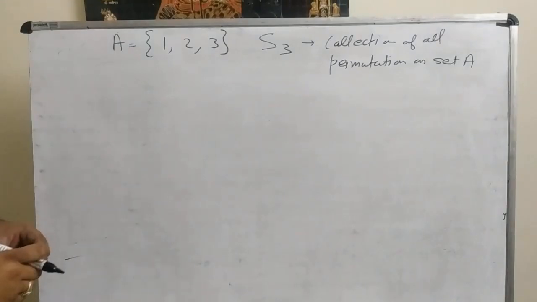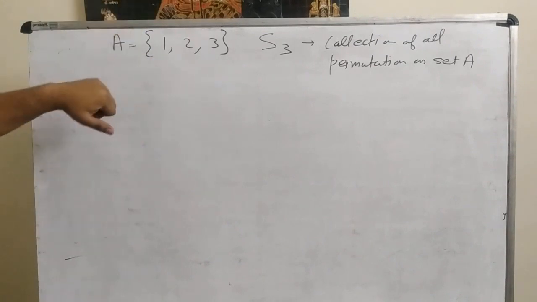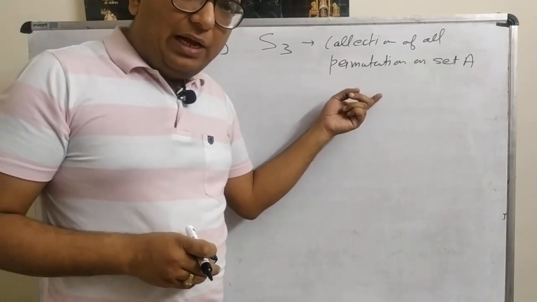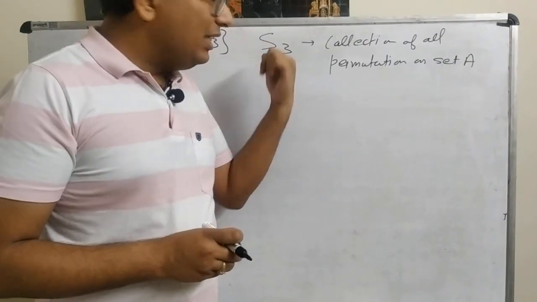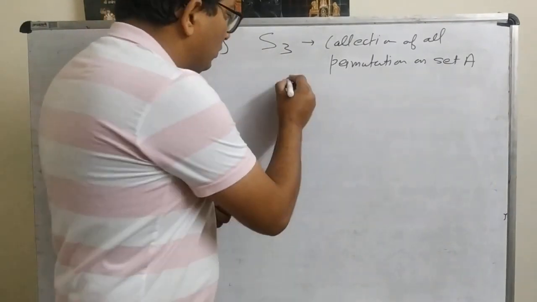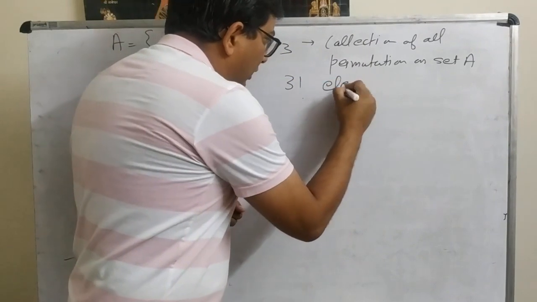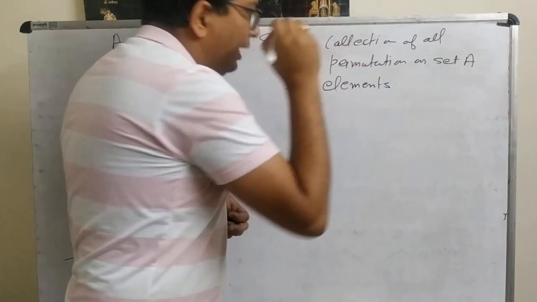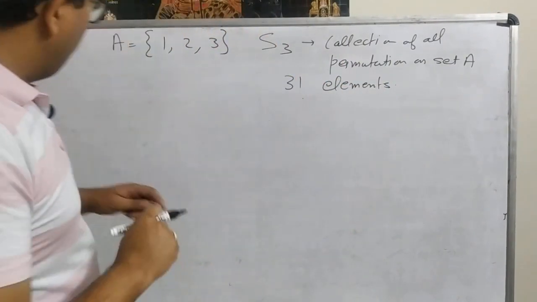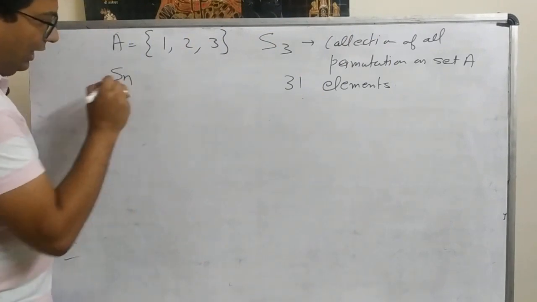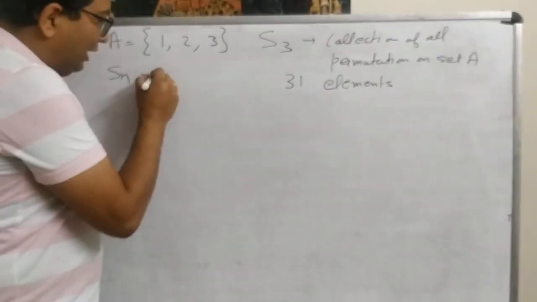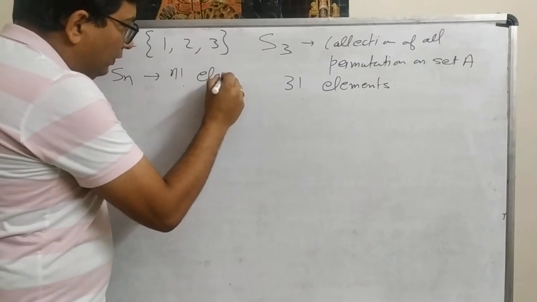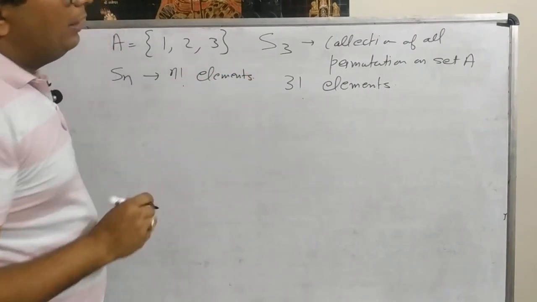Now, as the permutation is the rearrangement of the elements, and this set has 3 elements, this S3 will have 3 factorial elements. In general, Sn will have n factorial elements.